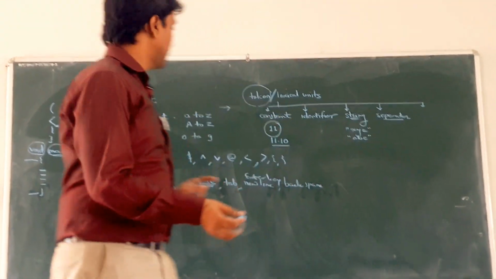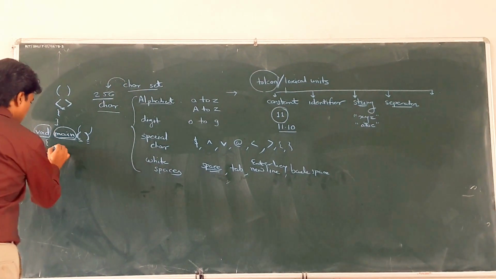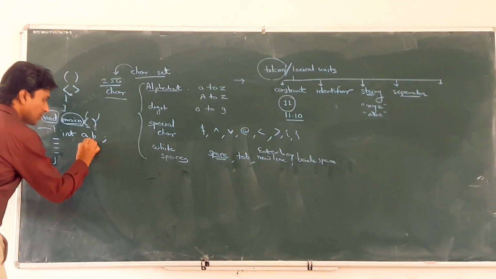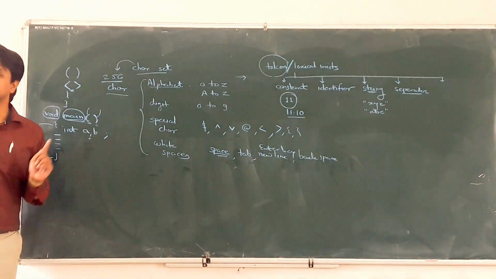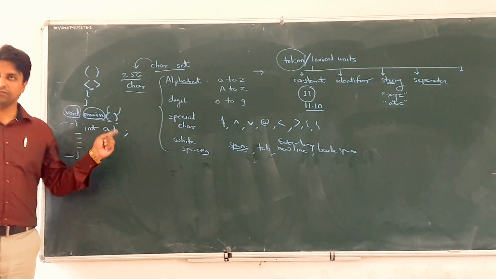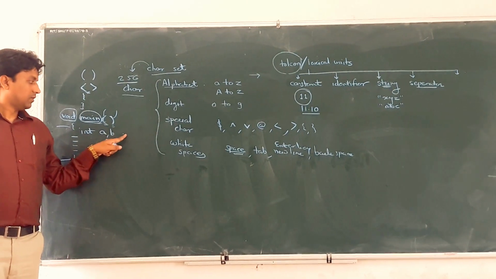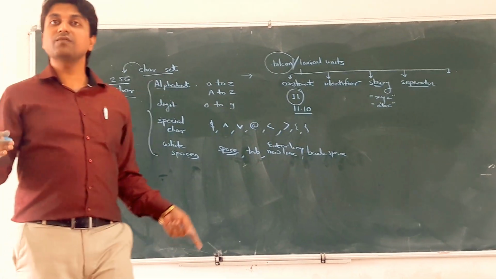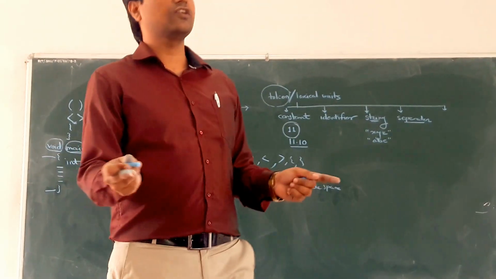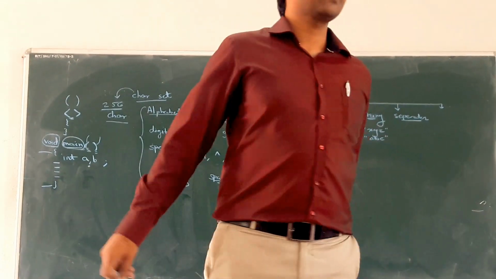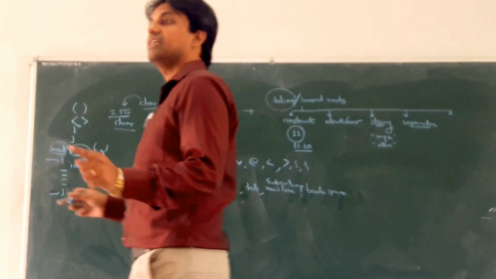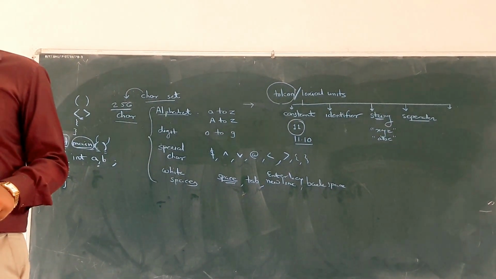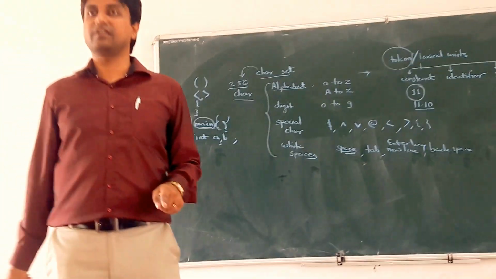Comma, for example, int a comma b semicolon. Comma is also a separator which separates two variables from each other. Semicolon is also a separator which separates one line from another line. Actually, it is called a statement. In natural languages we call it a sentence, but in formal languages we call it a statement. So it is also different.